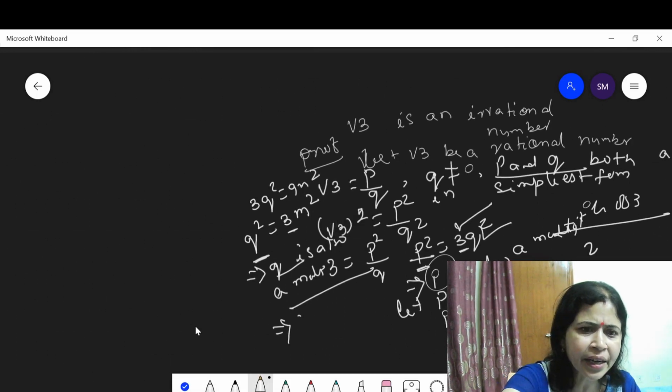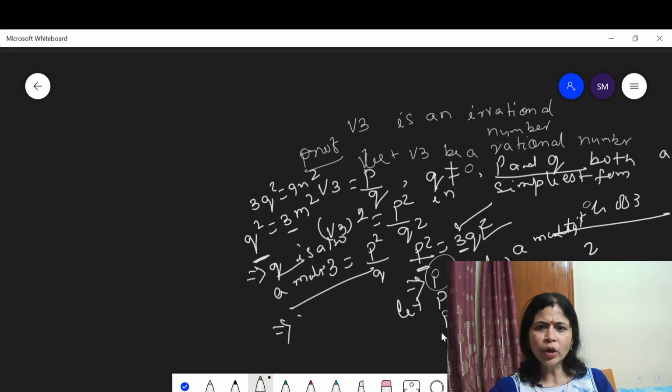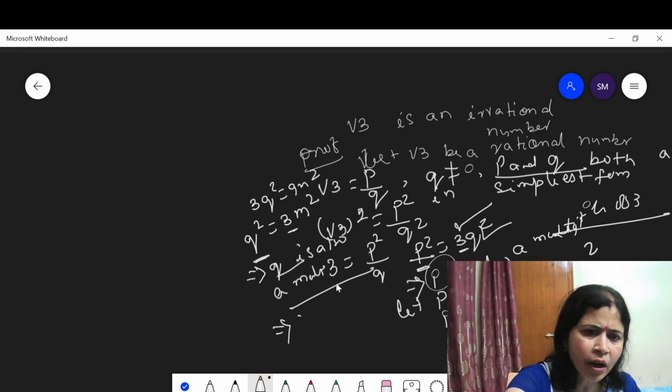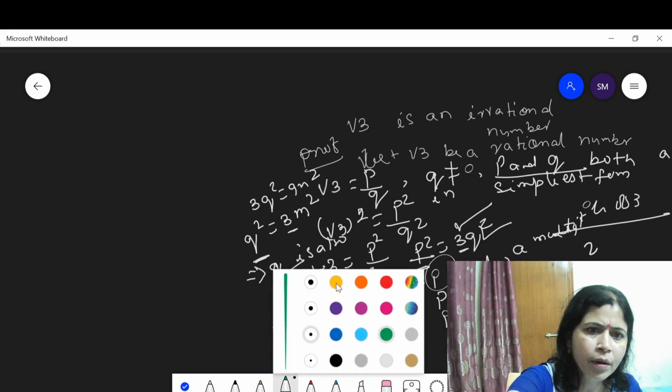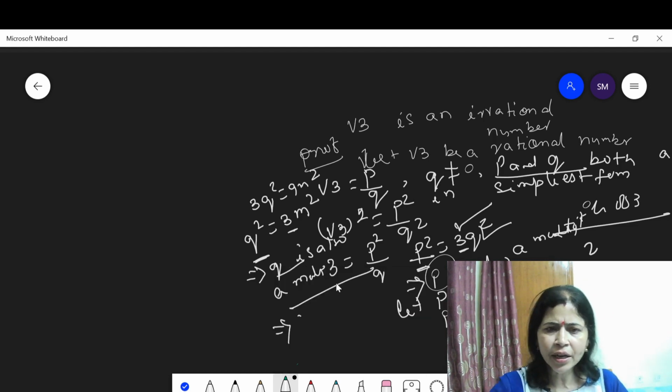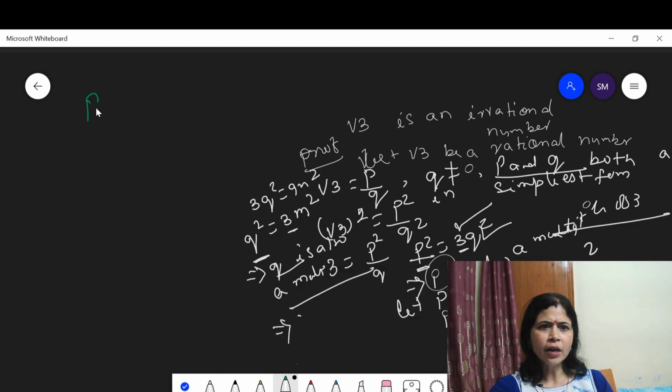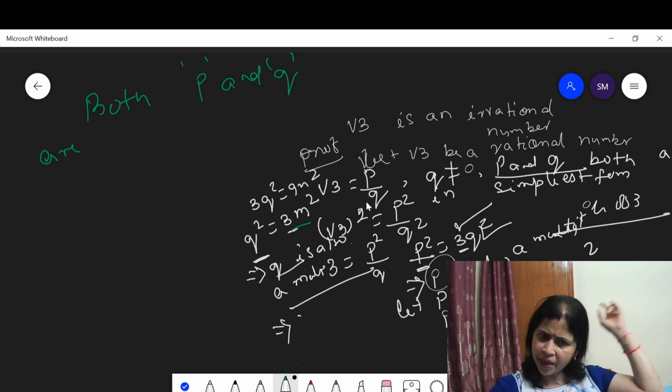Here we get both p and q. As q square is equal to 3m square, this means q square is a multiple of 3.